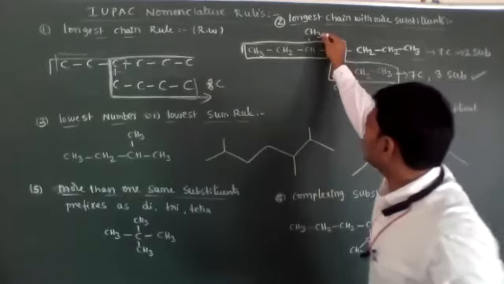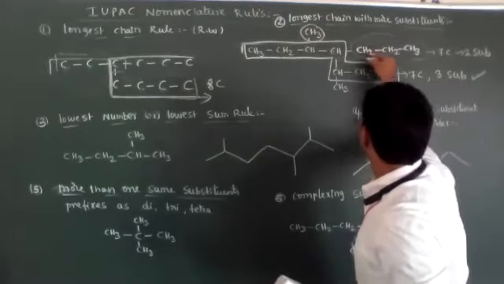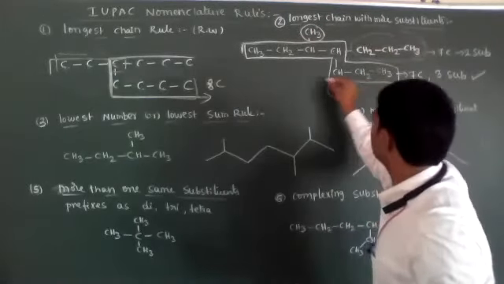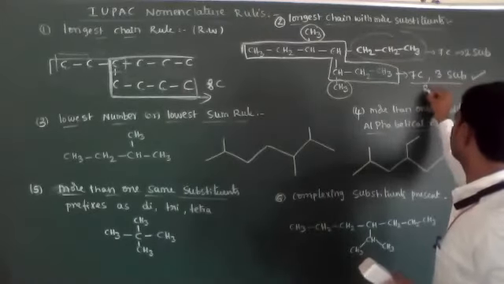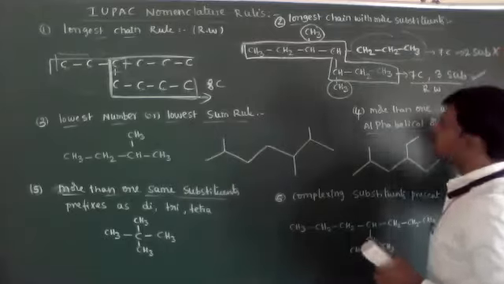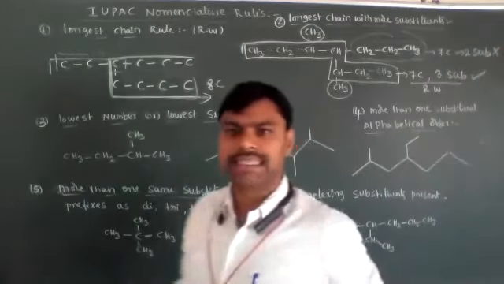7 carbons, and here one methyl substance, and here one propyl substance, and here one methyl substance is present. Total 3 substances. So this we have to consider as a root word. This above one we don't consider as a root word. So that is the second rule.